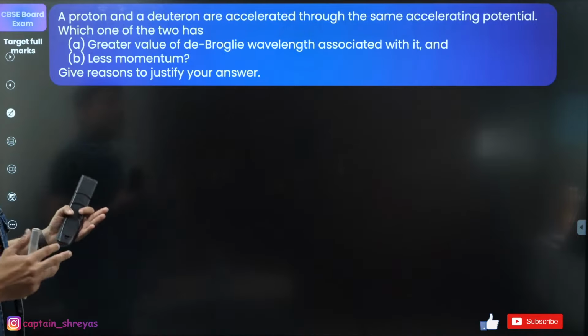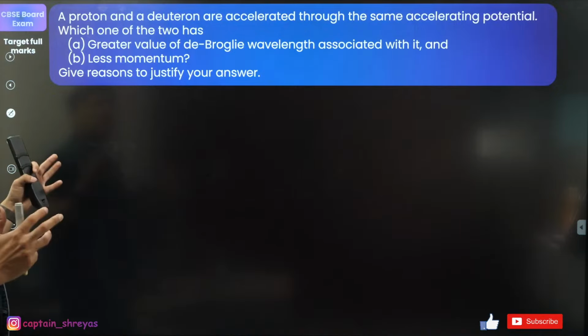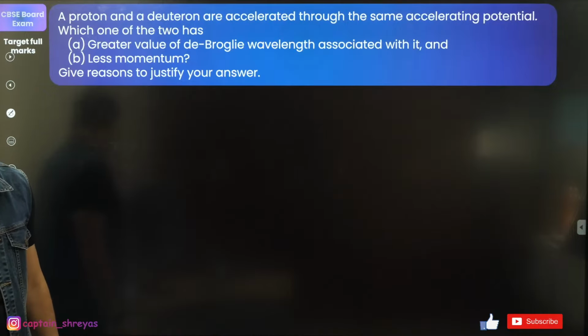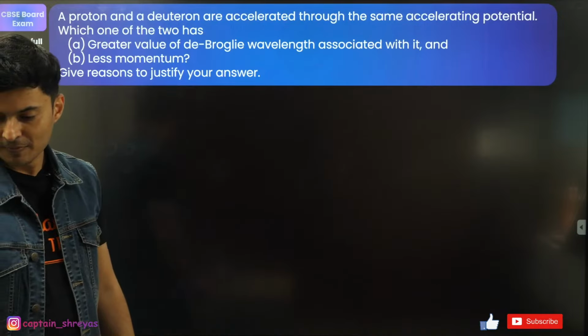Proton, deuteron accelerated through the same potential. Which one will have more value of de Broglie wavelength? Which one will have less momentum? Give reasons to justify your answer. Come on. Last 3-4 questions.